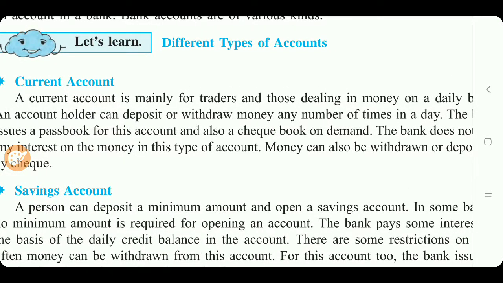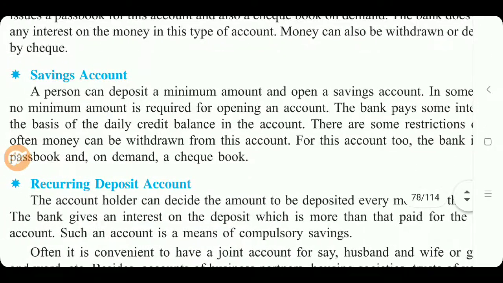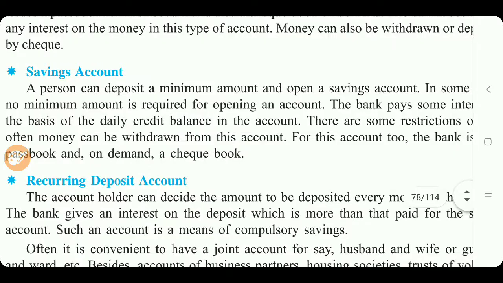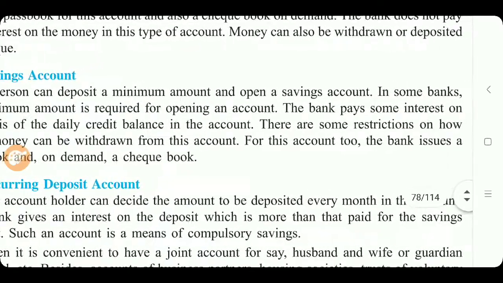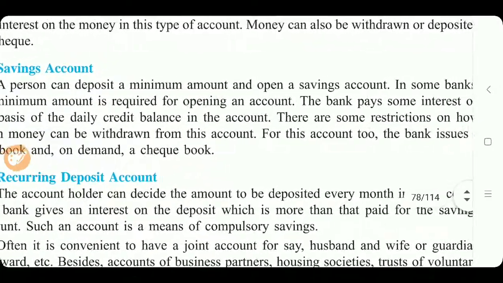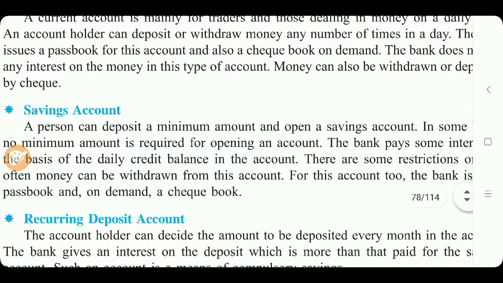Now the second account is the savings account. A person can deposit a minimum amount and open a savings account. In some banks, no minimum amount is required for opening an account. The bank pays some interest on the basis of the daily credit balance in the account. Now see, what is the difference between a savings account and a current account?